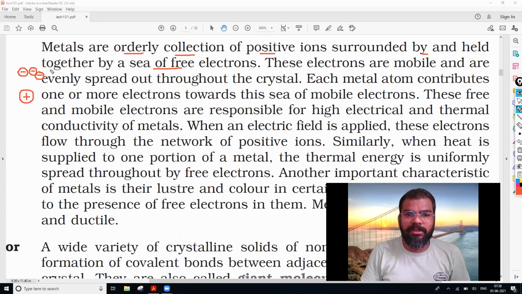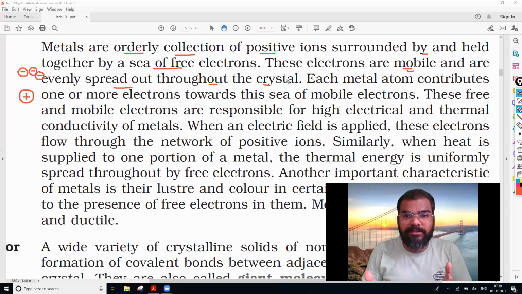Once again, the positive ions are surrounded by, or held together by, the sea of electrons, and they possess free electrons. These electrons are mobile, mobile meaning free, and are evenly spread out throughout the crystal.